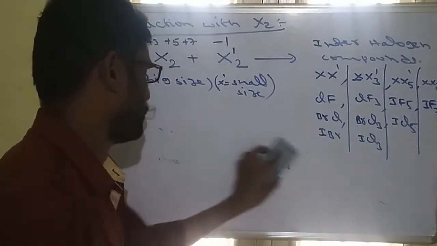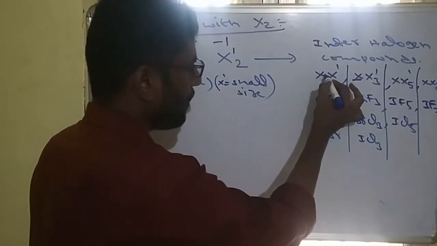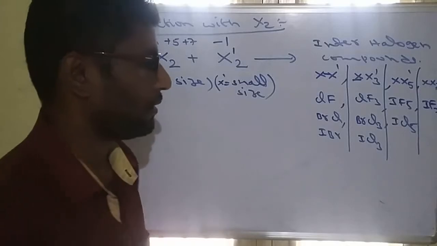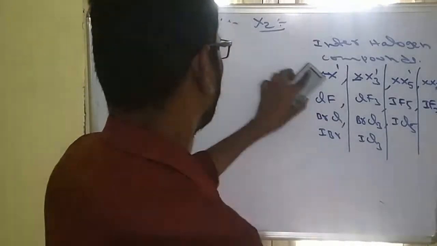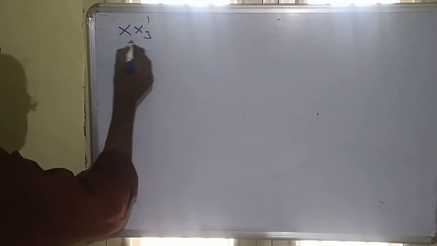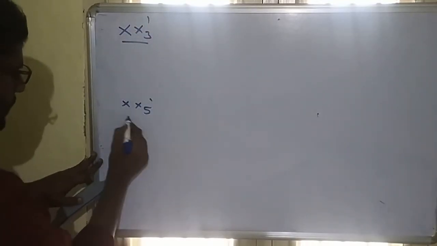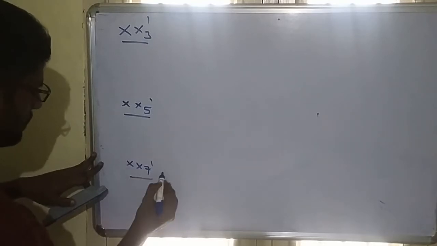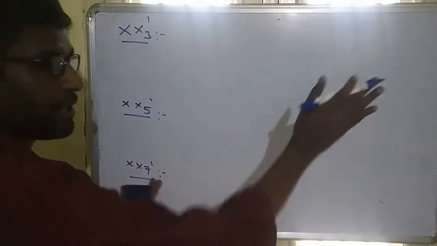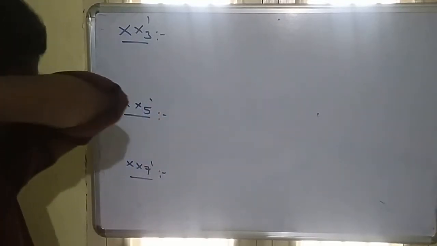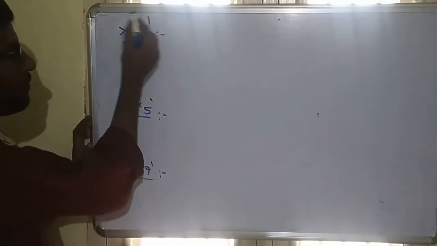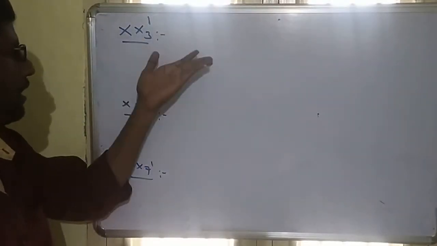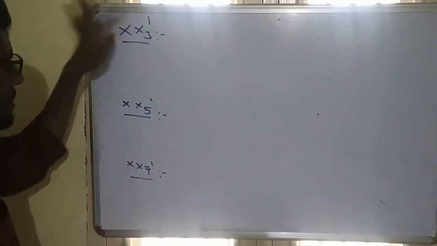Similarly, all these interhalogens: XX' has only one bond, so it is a linear molecule, but for the remaining we can calculate hybridization, and we can write the shape also. Example, XX3', XX5', XX7'. So you can calculate hybridization, geometry and shape also. So try these molecules: XX', XX3', XX5', XX7'. I am just giving the general formula, so they can give any formula like ClF3, BrCl3, anything possible. This is just the general formula.